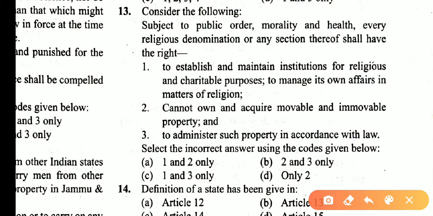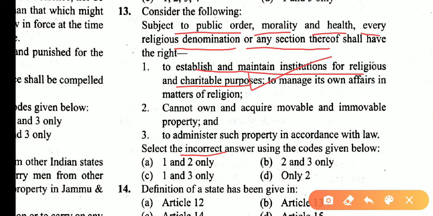Consider the following statements are incorrect. Subject to public order, morality, health, every religious denomination or any section thereof shall have the right to establish and maintain institutions for religious and charitable purposes and to manage its own affairs in matters of religion.